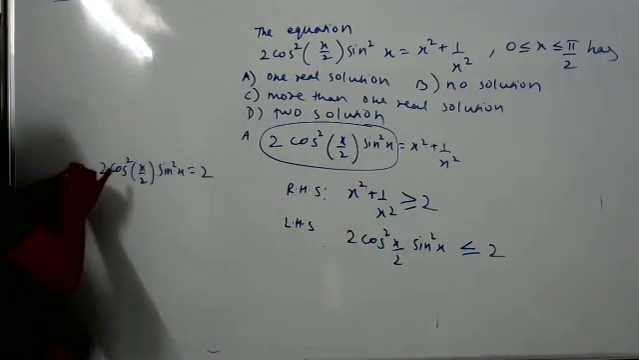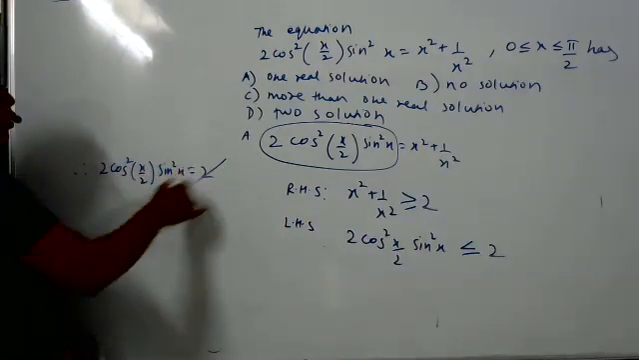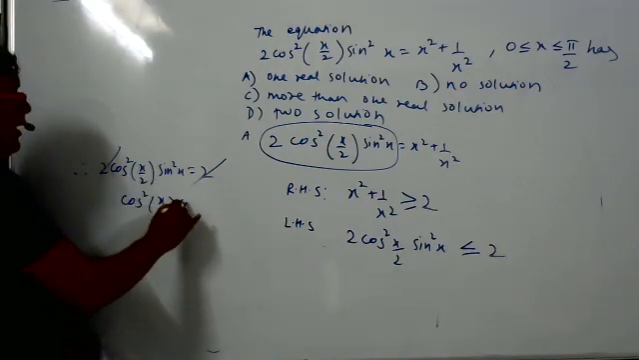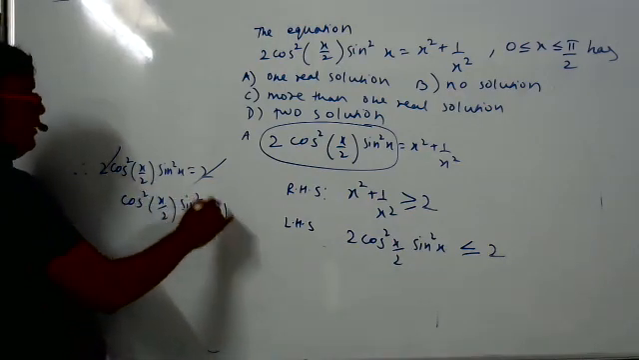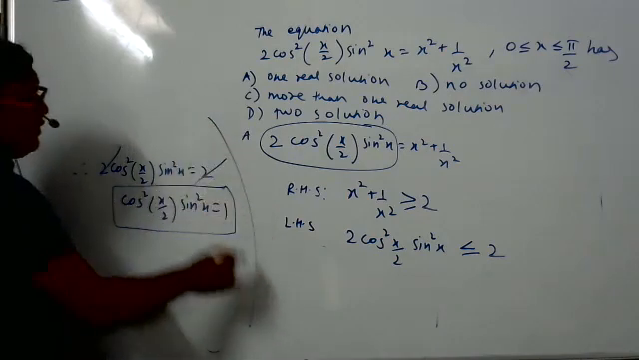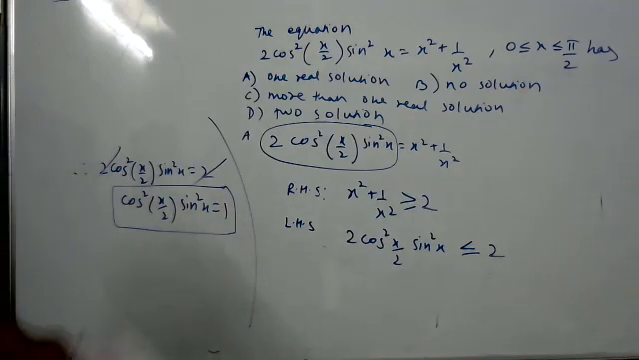So therefore we can say, you can see the board, 2 cos square x by 2 sine square x is equal to 2. 2 cancel. Cos square x by 2 sine square x is equal to 1. This equation we have to solve. Copy down this much and tell me what is the answer. After this, do it yourself and tell the answer.